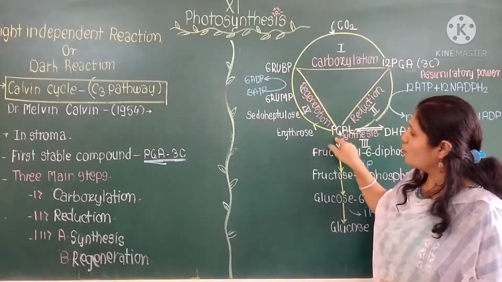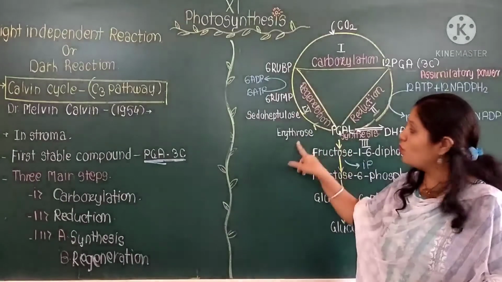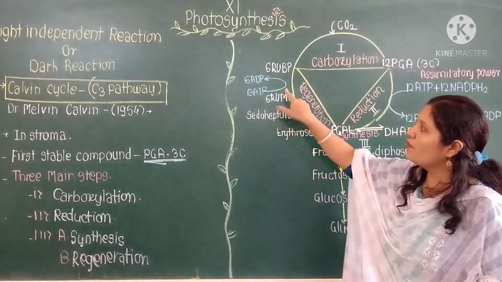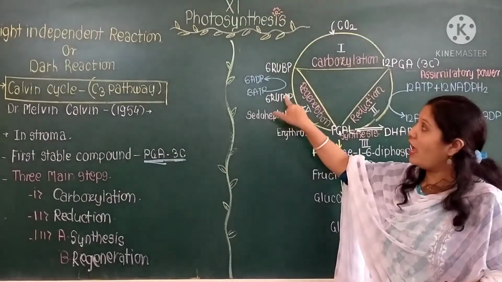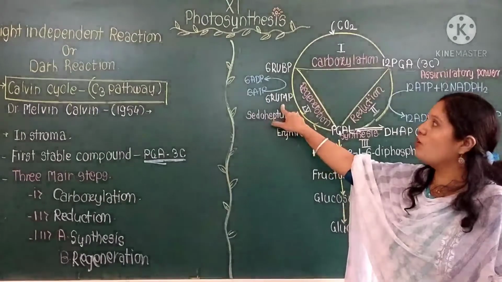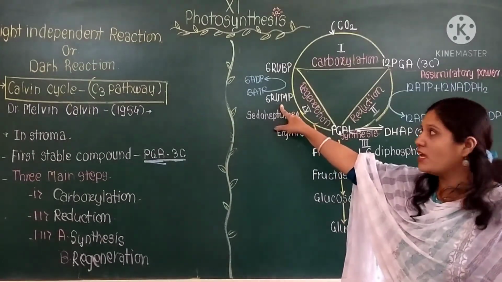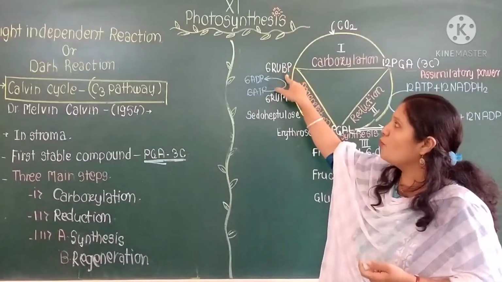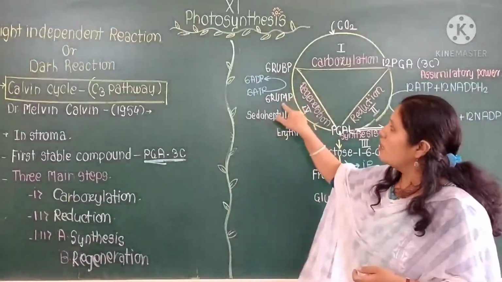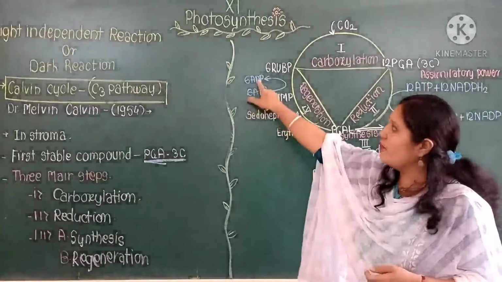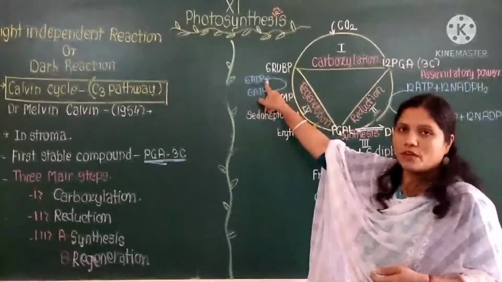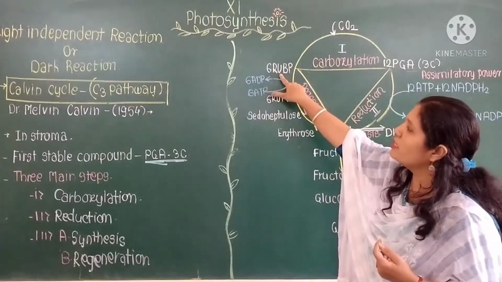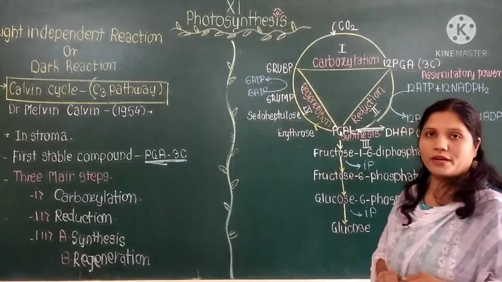You can see that phosphoglyceraldehyde converts into erythrose, then into sedoheptulose, then into Rubisco monophosphate. Here the process of dephosphorylation takes place, and by that there is a formation of Rubisco biphosphate, because here ATP converts into ADP, and the inorganic phosphate which is produced combines with this Rubisco monophosphate.